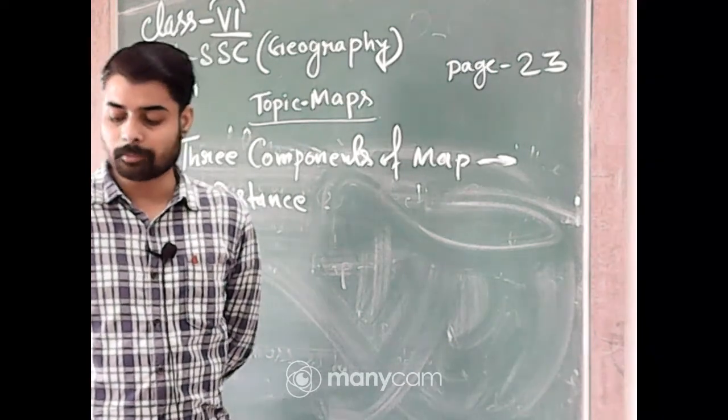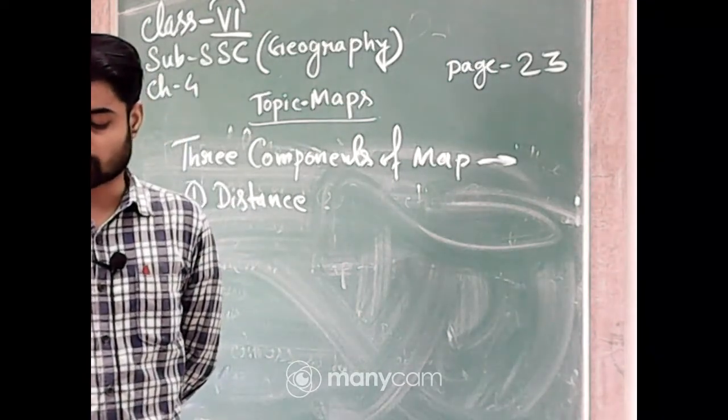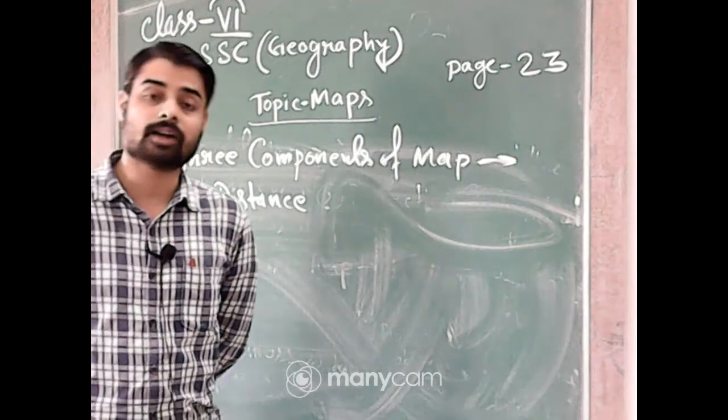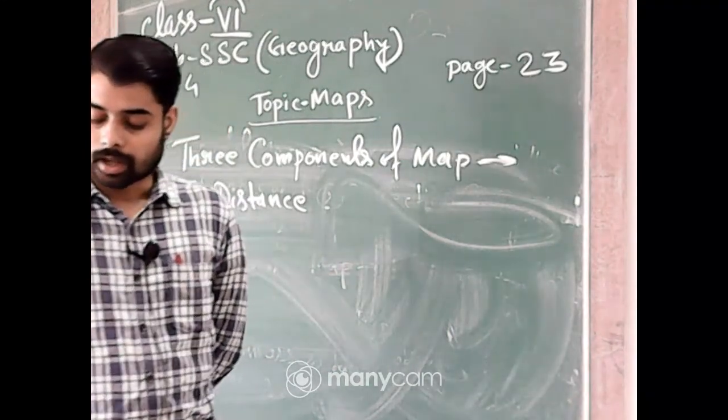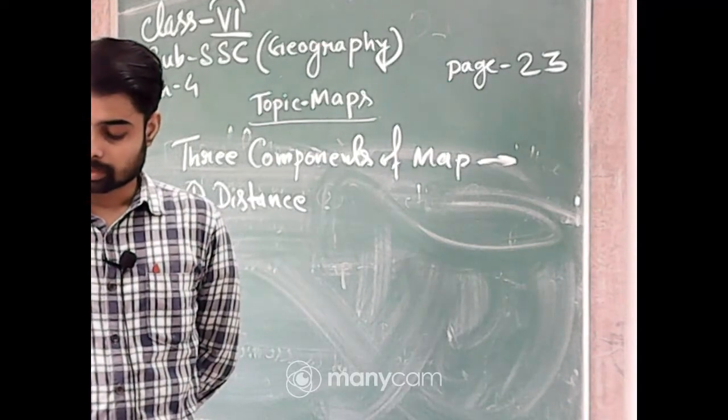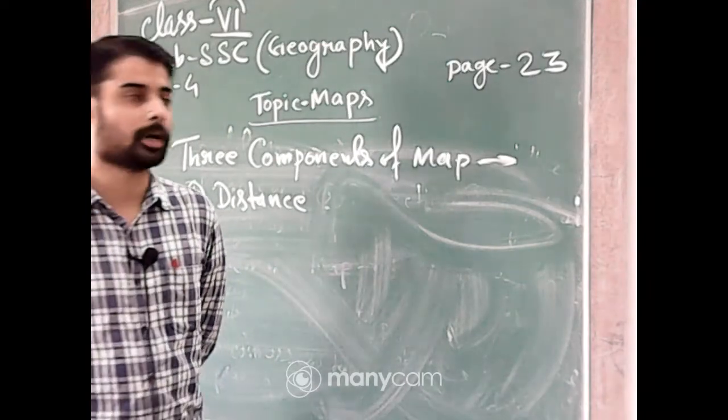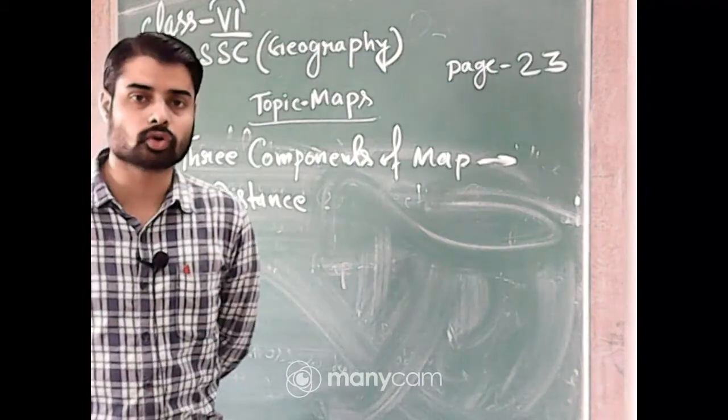It can only be possible when a small distance on paper represents a large distance on the ground. Okay. And therefore a scale is chosen for this purpose.